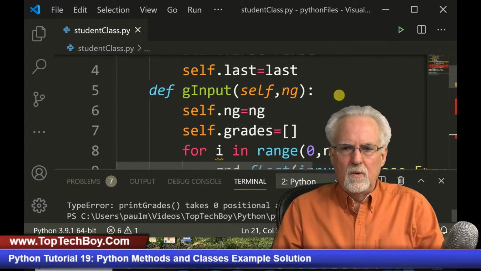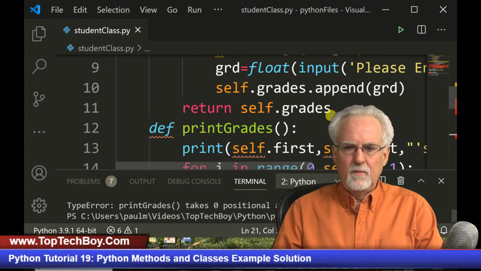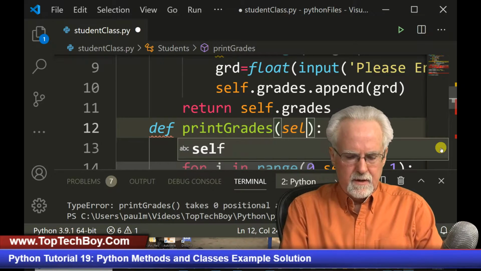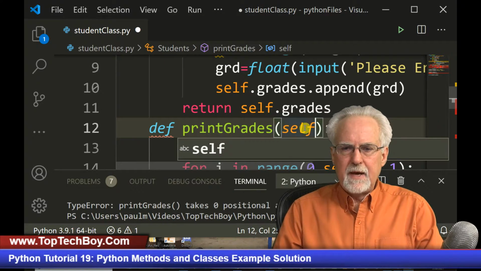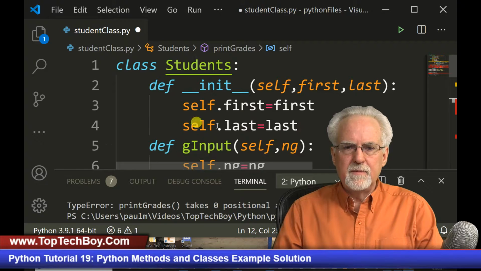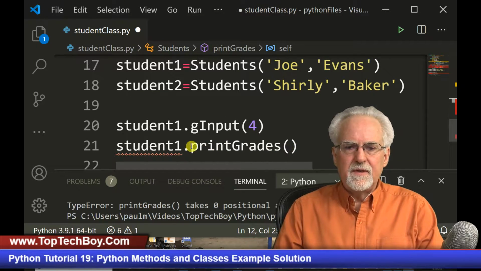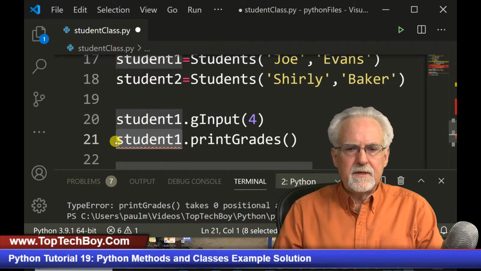Define. Oh, what did I do here? Who did I forget here? Mr. Self. Okay, always got to pass it the self, and the self comes from the call. You don't have to put anything in here. The self comes from this. So you don't have to put self in here. When you call it, it gets the self from there.